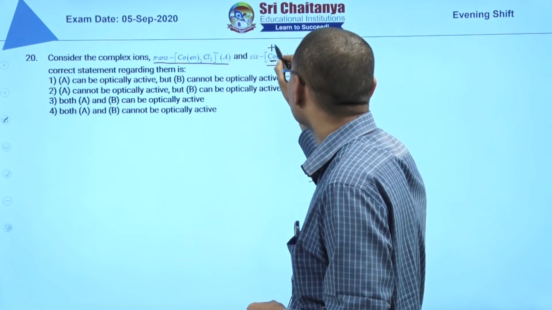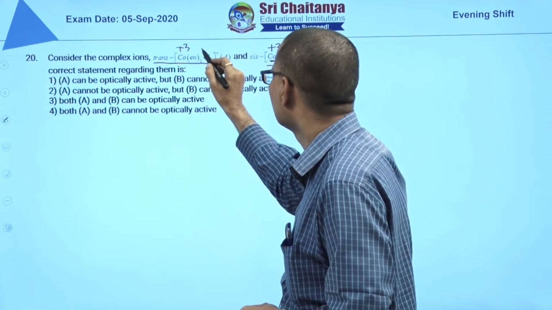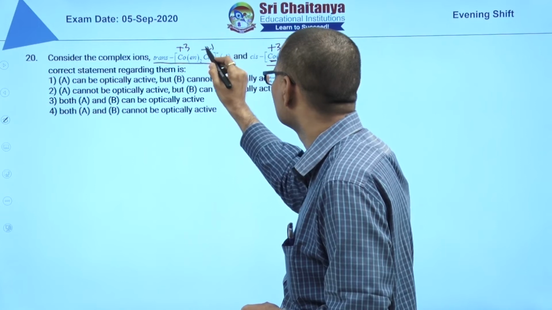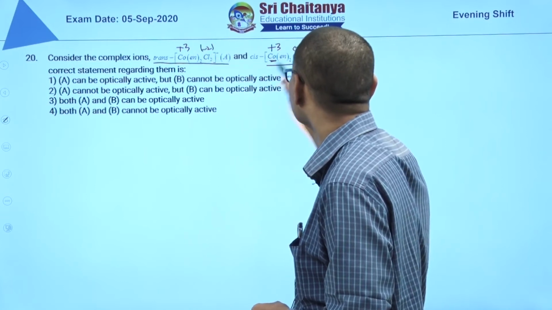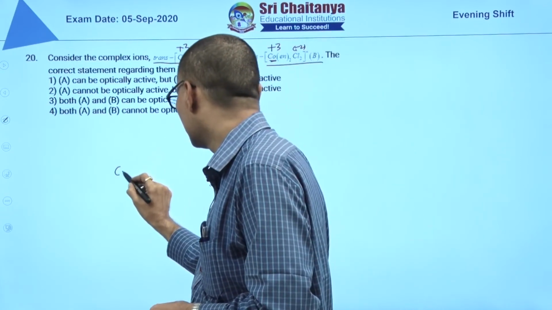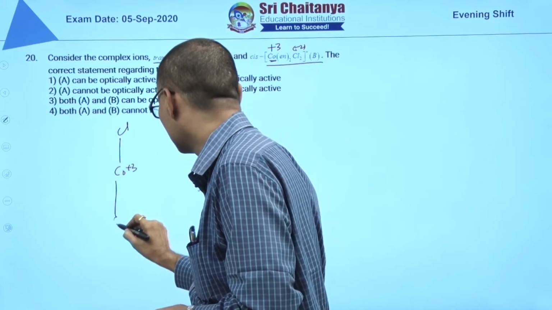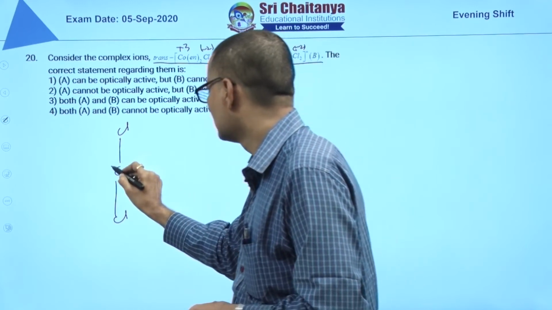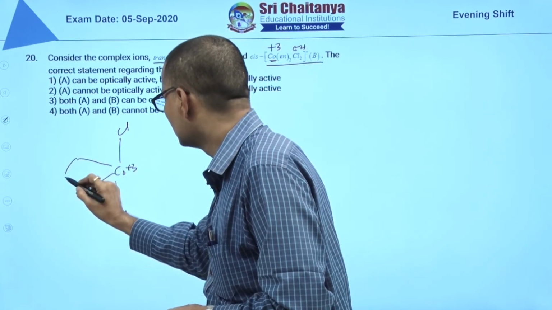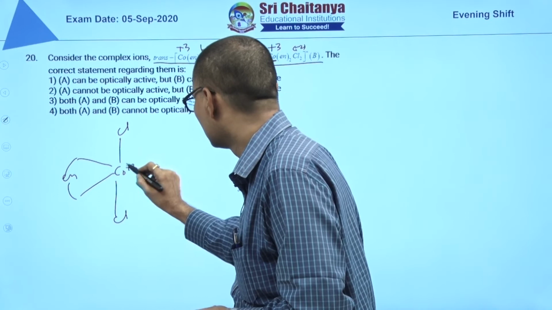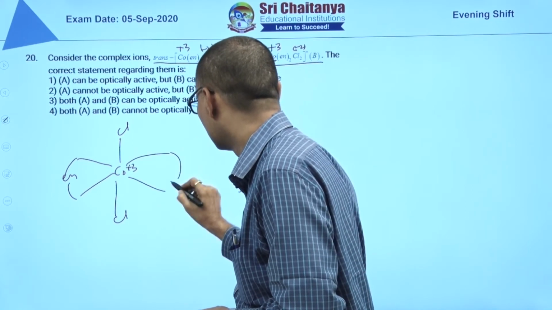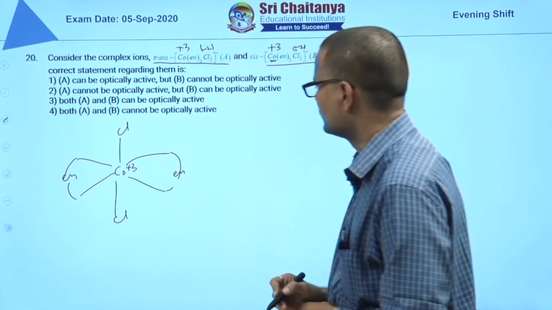Here cobalt oxidation number is +3 because 2 chlorines together are minus 2. Trans means 2 chlorines are opposite with 180 angle, and this is ethylene diamine bidentate ligand octahedral complex.